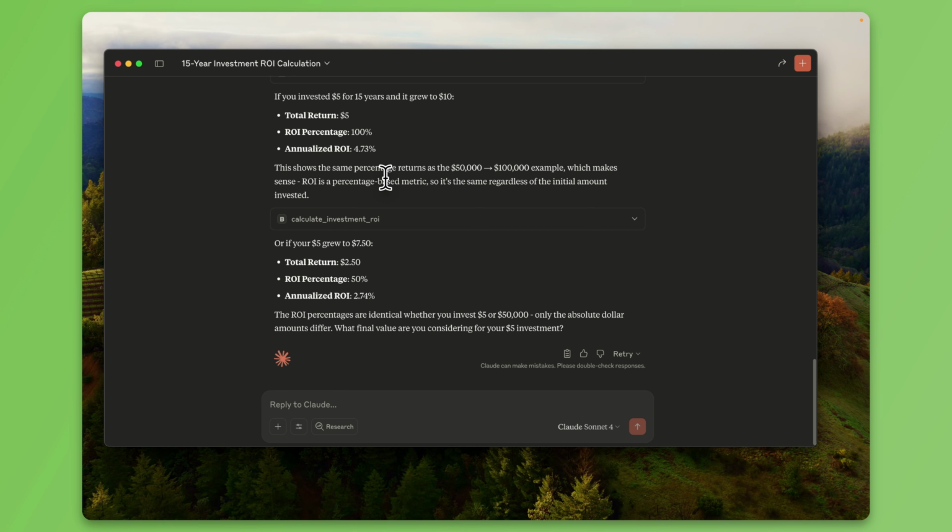So if you don't use Cursor, if you don't use an IDE, and you're just a business user, you can essentially use this. Now, if I had another tool to send an email, I could say calculate the investment ROI, put that into a PDF, and send it to an email to my customers that are most likely to churn. Or you can say update my CRM based on this.